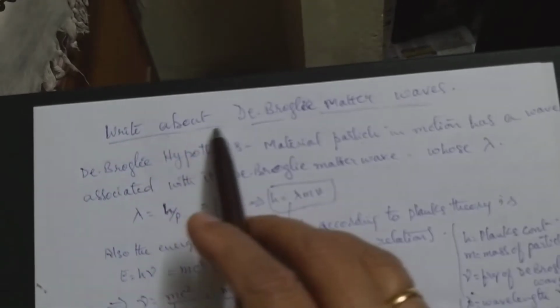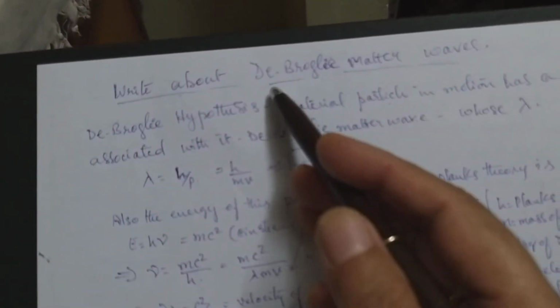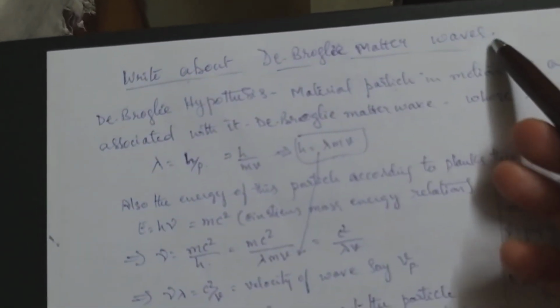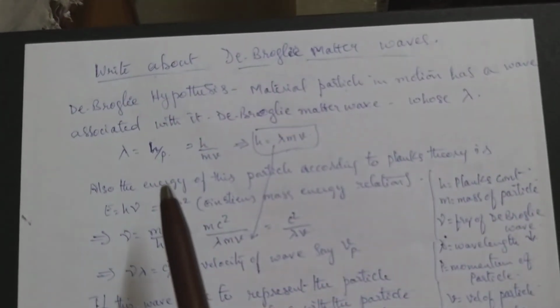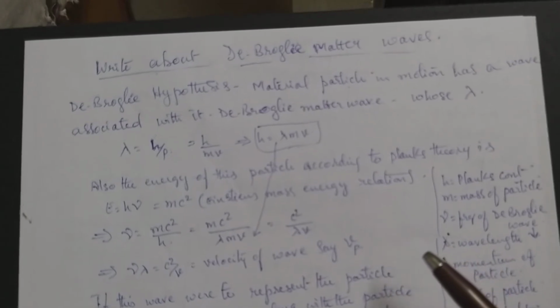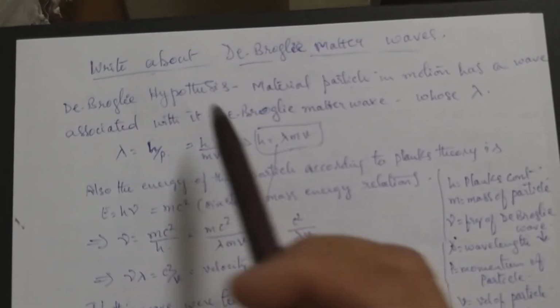Now I'll come down to an important conceptual question, which is still related. I have given it a simple heading, like de Broglie matter waves, right? About de Broglie matter waves. Now we will see the approach where you have defined how you have defined the group velocity and phase velocities.